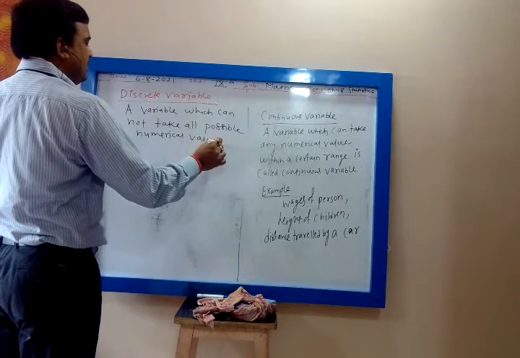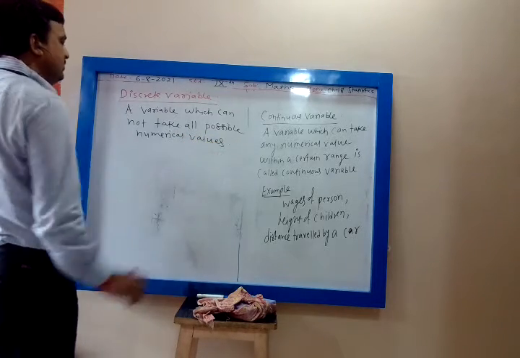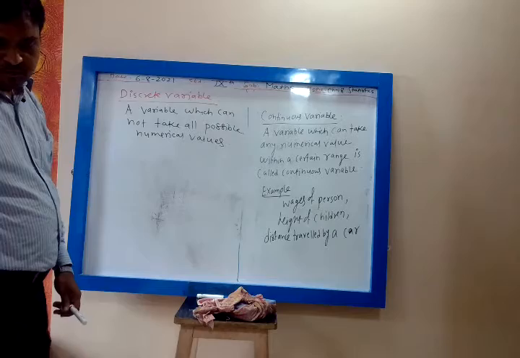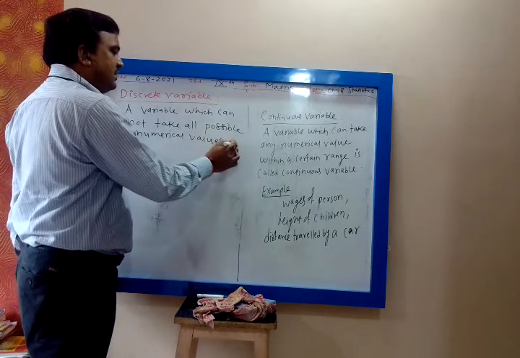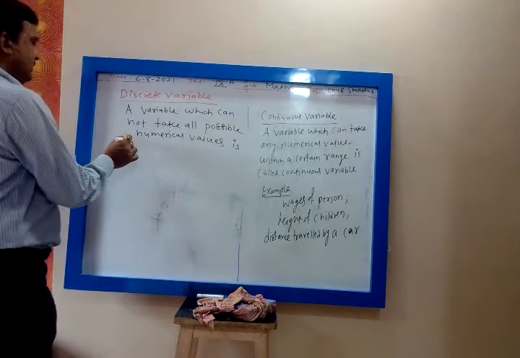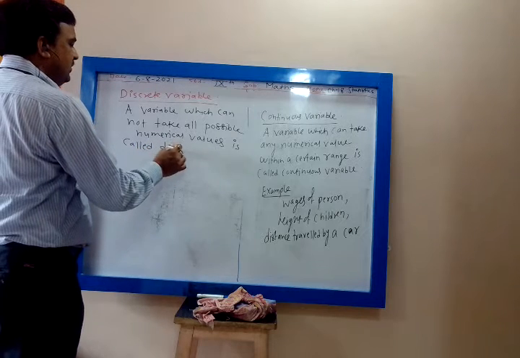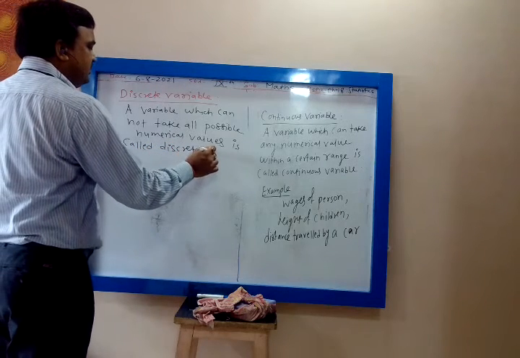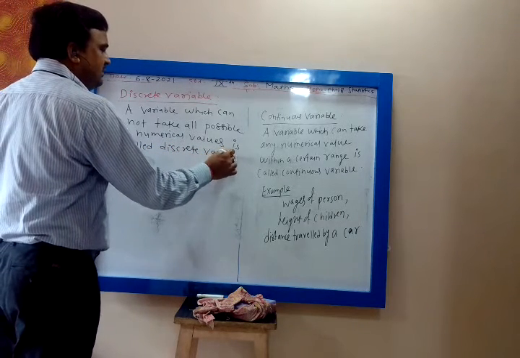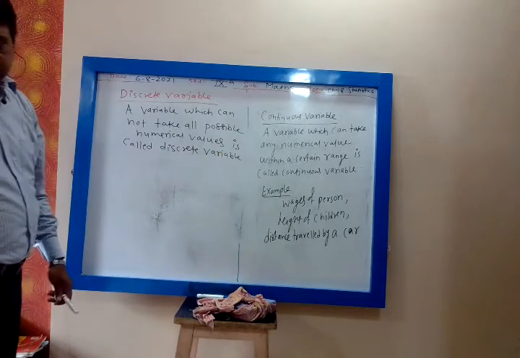A variable which cannot take all possible numerical values, meaning these variables we cannot fit in a range, is called a discrete variable. So these are the definitions you have to remember.